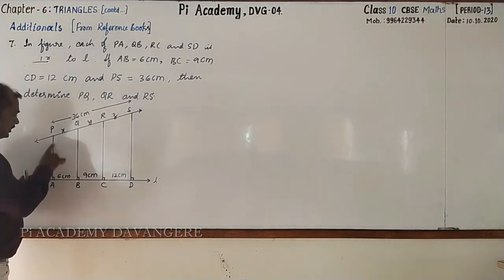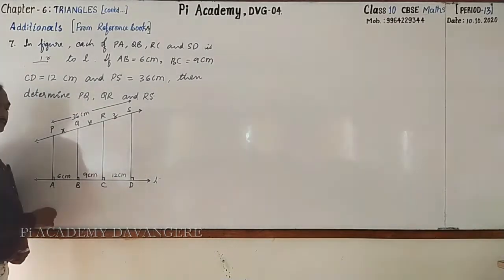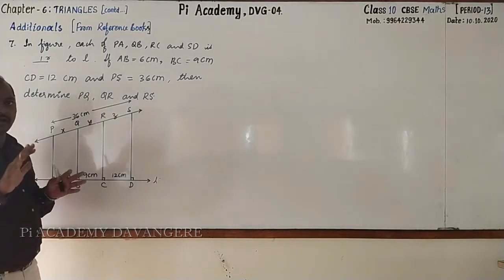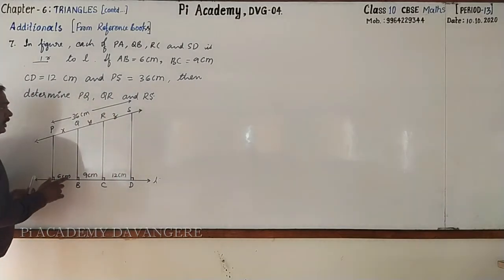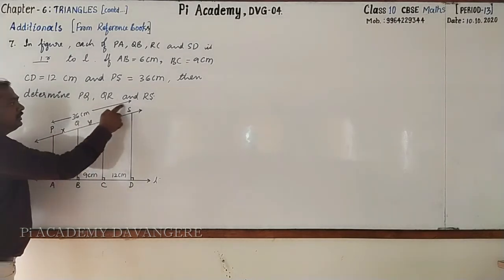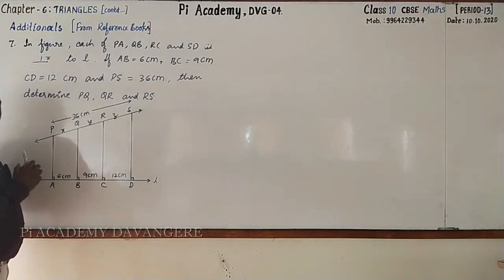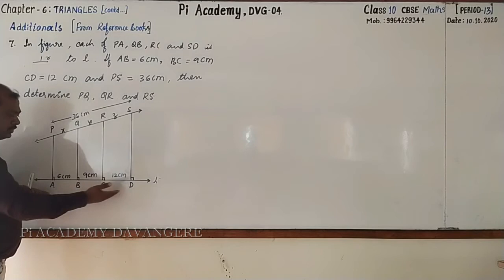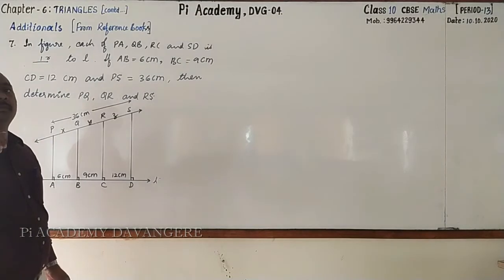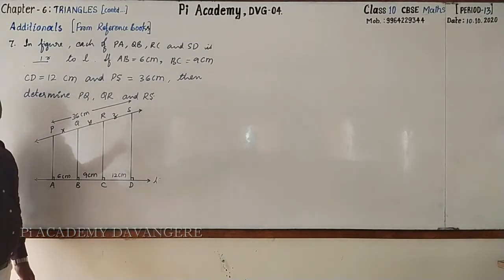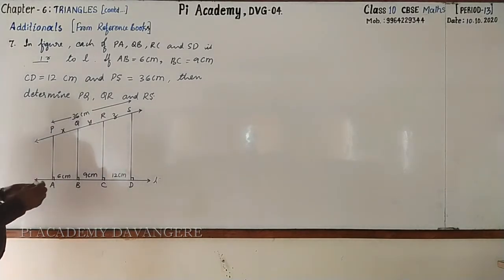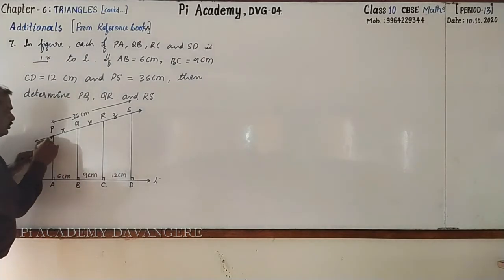Dear students, you know that all these are perpendicular to L. Hence, can we say that PA is parallel to QB parallel to RC parallel to SD? They are all parallel to one another. To find X, we can take the ratio PQ to QS. Obviously, that ratio should also be equal to the corresponding ratio here. How do you get that ratio? You can get that ratio by using BPT. But to use BPT, a triangle should be there. There is no triangle. Hence, I'll go for construction to form the triangle.